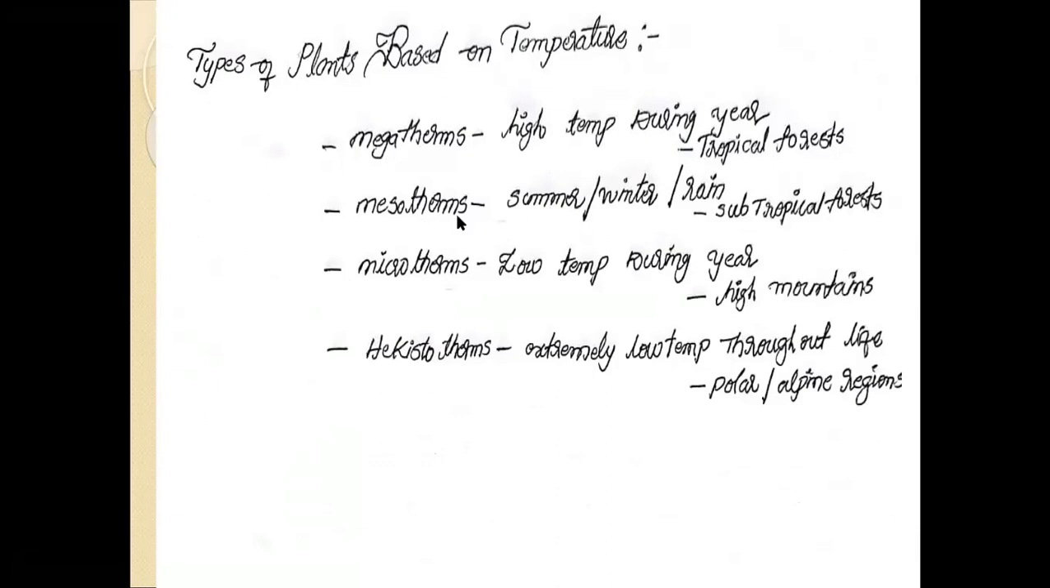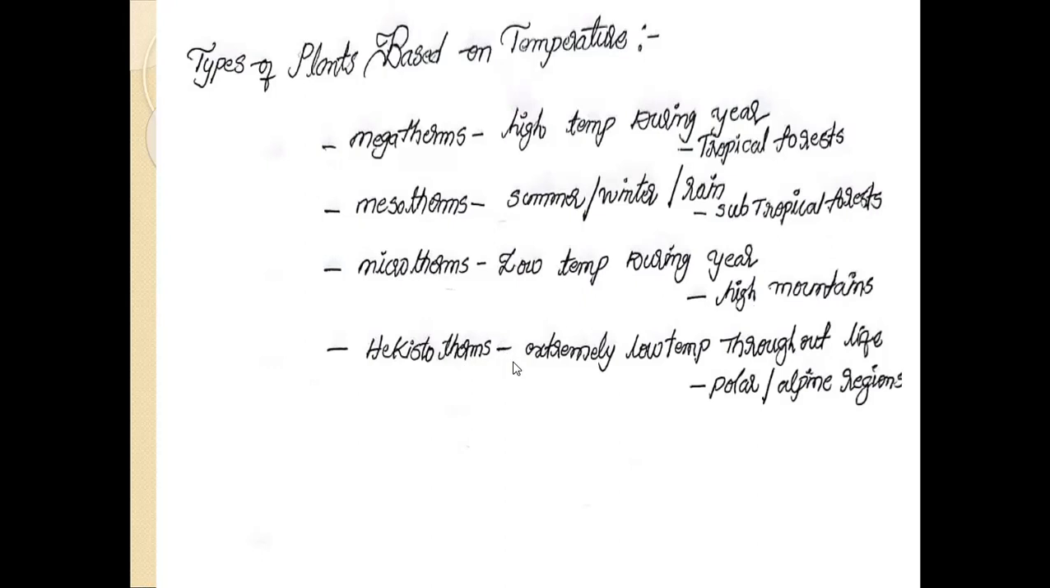Mesotherms. In mesotherms, summer season, winter season, and rainy seasons are present. These plants are called subtropical forest plants. Microtherms. The plants developed at low temperature during the year at high mountain areas are called microtherms.